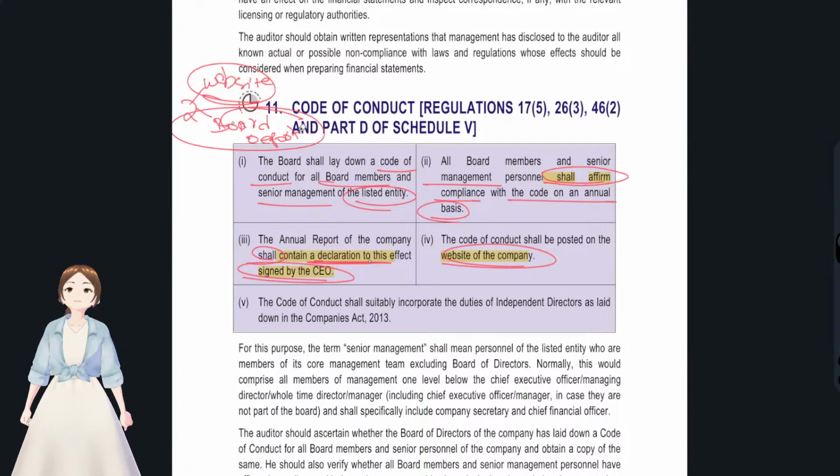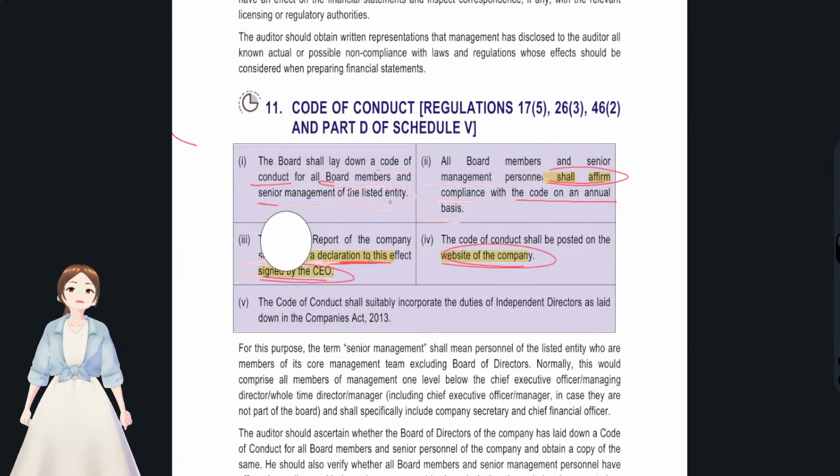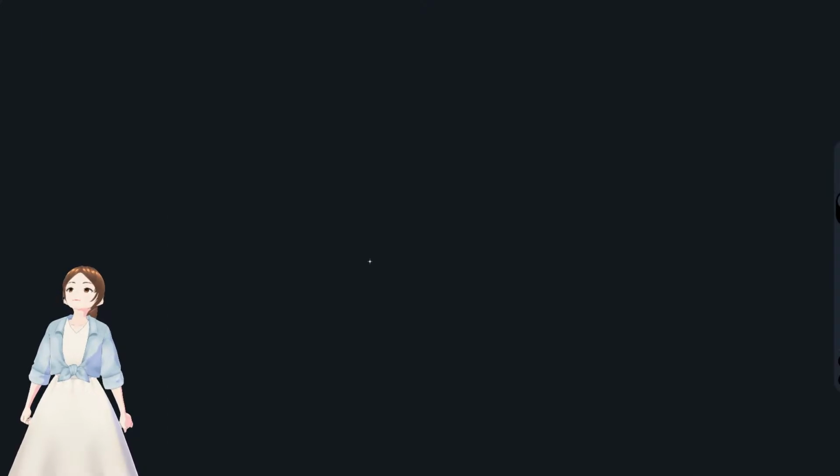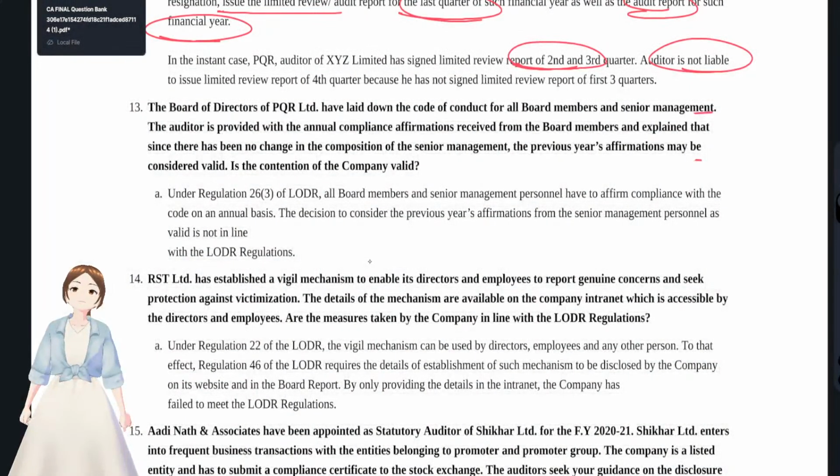Okay, here also these affirmations that they have taken have to be disclosed on the website of the company. You see, they have to affirm every year. But what they have said is they are not doing that this year because the senior management is the same. What they wanted to tell you is that there is no change in the composition of senior management.